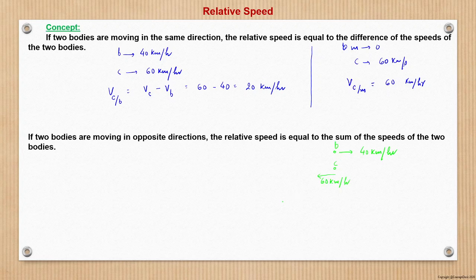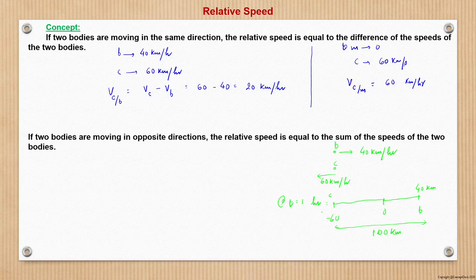So what will happen after 1 hour, at t equal to 1 hour? Let this be the origin. From the origin, the bike will be here, 40 kilometer towards the right after 1 hour, and the car will be at minus 60 kilometer. So what is the net distance between the car and the bike? It is 60 kilometer from minus 60 to 0, and 40 kilometer from 0 to 40. That becomes 100 kilometer, right?